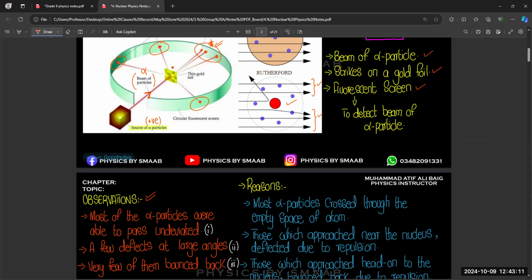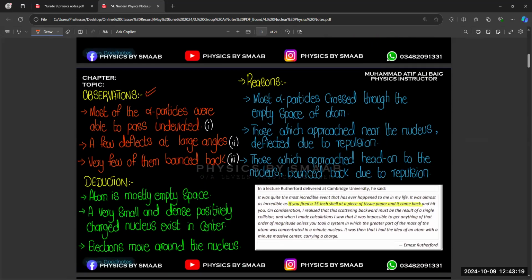You can also see them in the diagram. They will not ask you to draw the diagram. The diagram is not important to draw, so don't worry about it. The only important thing about this experiment is on this slide. They will ask about observations, they will ask about deductions, and they will ask about reasons. So these three things are important for this topic.